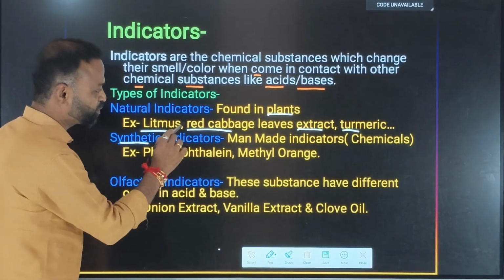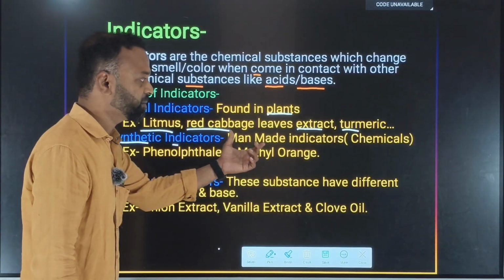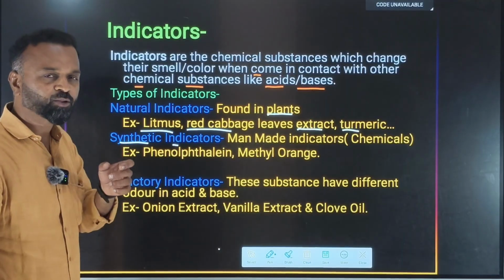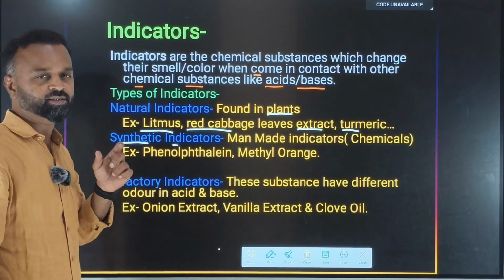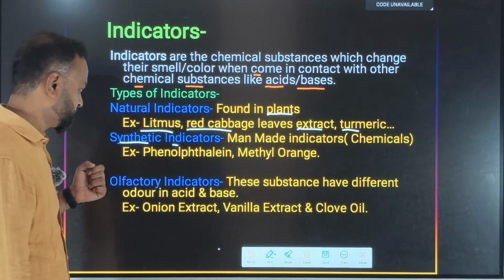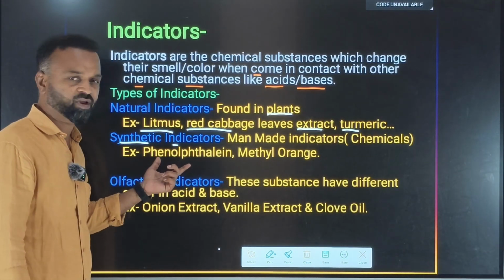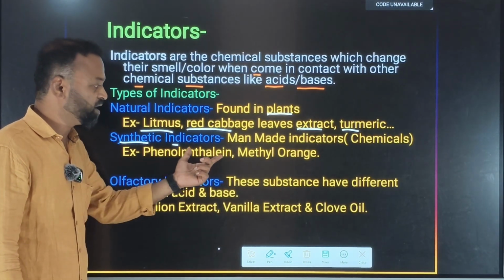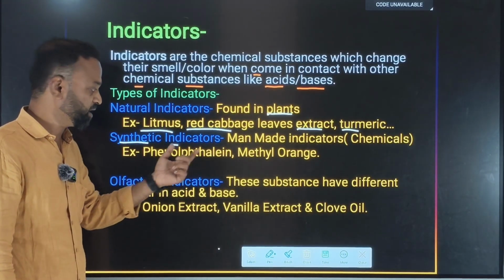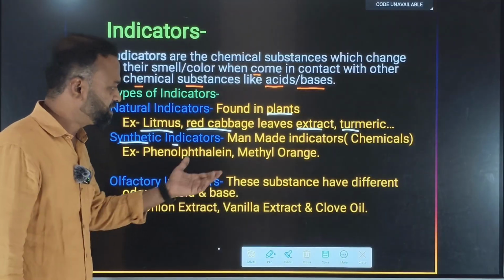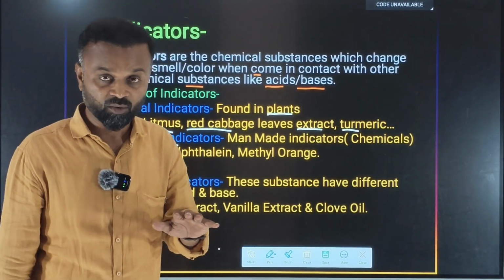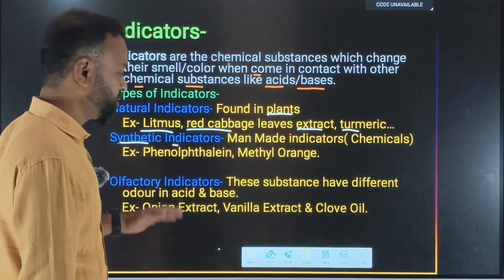Synthetic indicators are those indicators which are made by man. We prepare those indicators. There are two best examples, and those names are also very nice and unique. I personally love those names. One is, see, how do you pronounce this? This is very simple: phenolphthalein. Can you say it? Yes, you can try. Phenolphthalein is one indicator, and the other is methyl orange, which is orange in color. How they change their color when they come in contact with acids and bases, we are going to discuss.